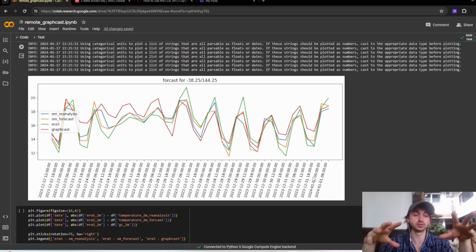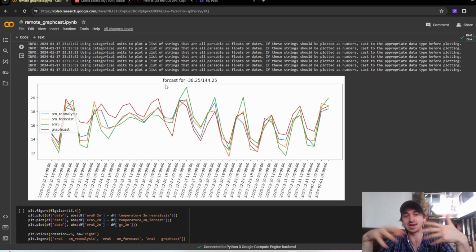Okay, so today what we're going to do is use Google's GraphCast model to predict the weather over 10 days in late 2023. And we're going to compare that to other predictions that are out there, with the aim of answering the question: is GraphCast any good? Is it good? Is it bad? What's the deal? So that's the plan.